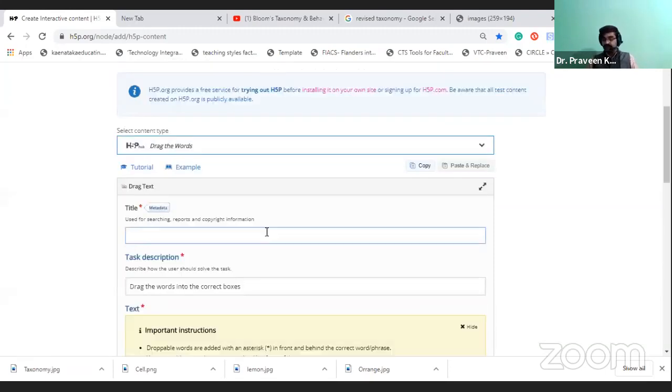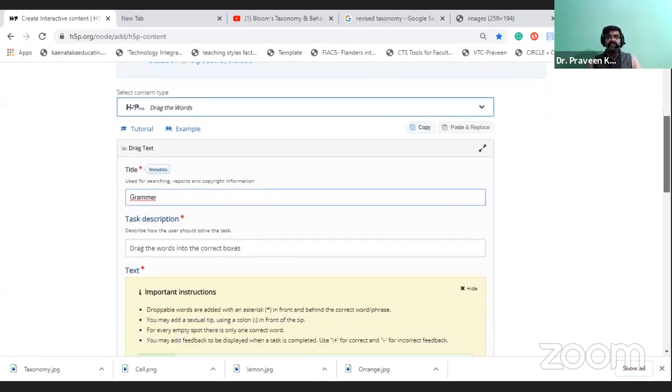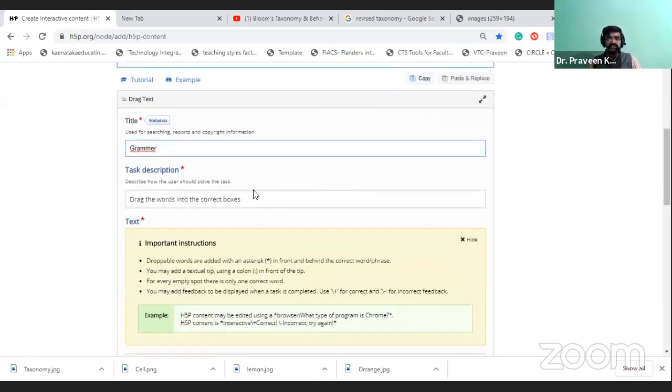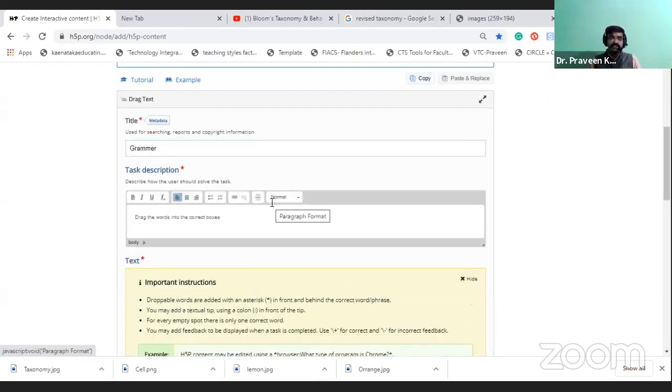See the title. Here you have to mention the title, on what basis of content you are going to provide. Here I will provide one example, grammar. Either you can go with any topic, it's not a big issue. See, type the description: drag the words into the correct boxes.